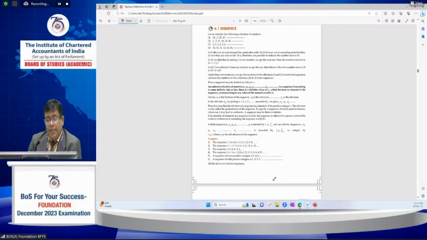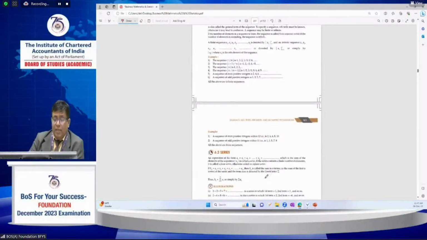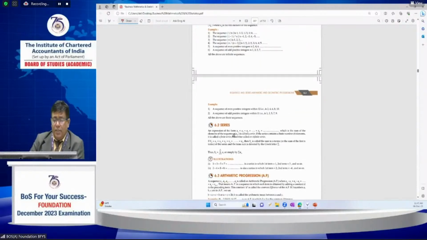Now coming to the sequence chapter, what is a sequence? An ordered collection of numbers following some rule is called a sequence, corresponding to the values of natural numbers. These are all definitions. See how a sequence of even positive integers or a sequence of odd positive integers can be followed.